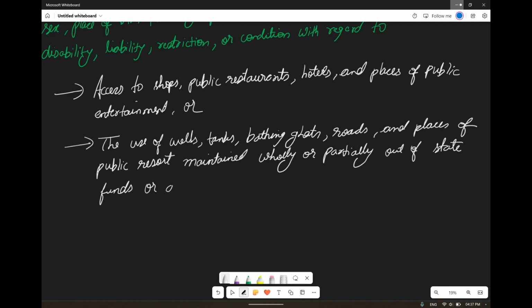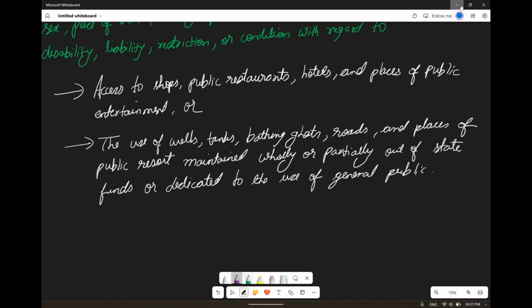Or dedicated to the use of the general public. So what does this statement mean? From that statement we understood that we can't discriminate against people in drinking from wells, tanks, bathing ghats and so on. But where is this applicable?